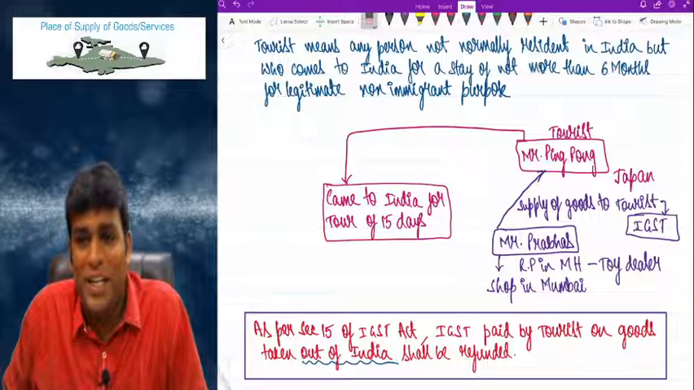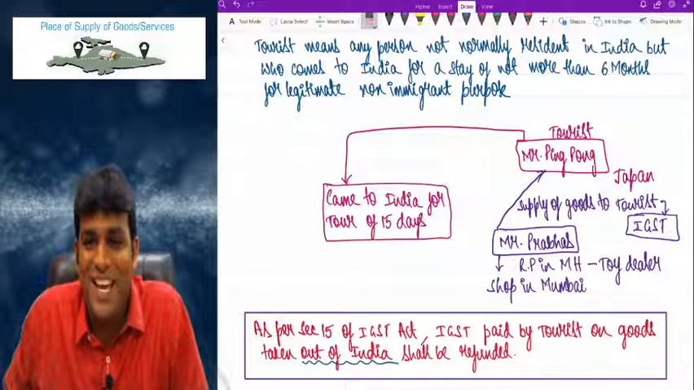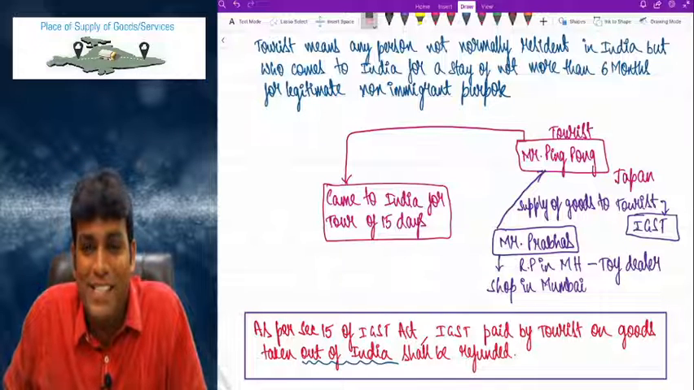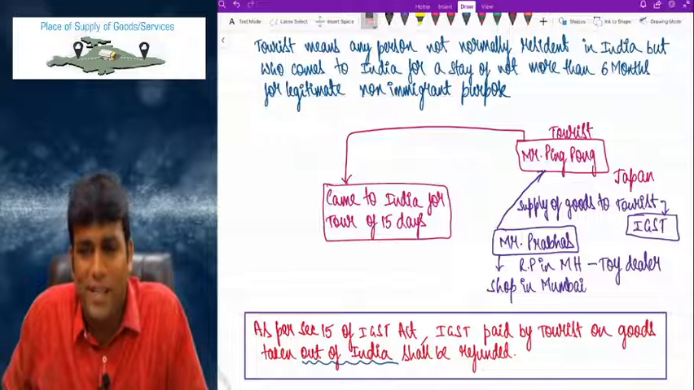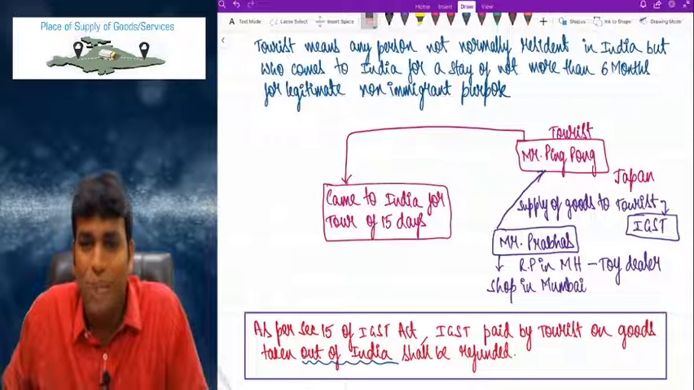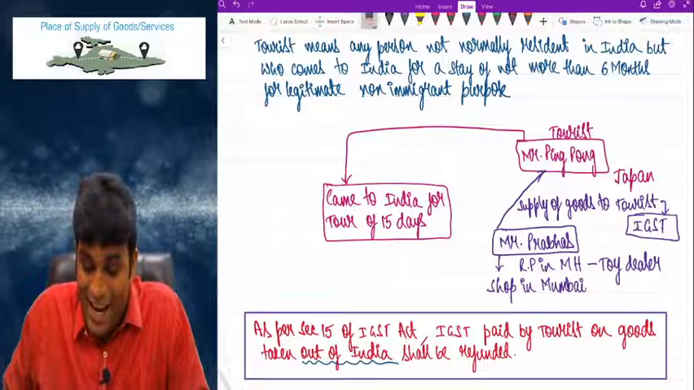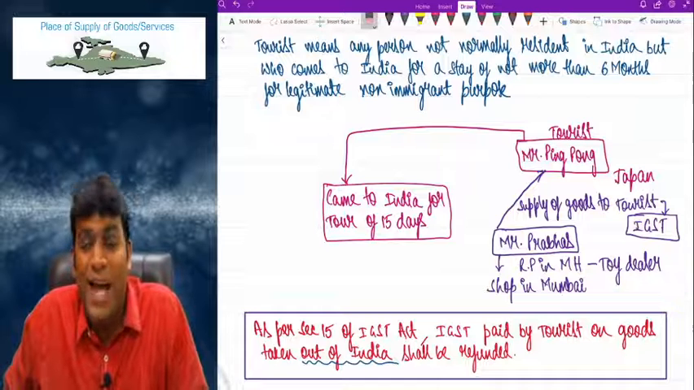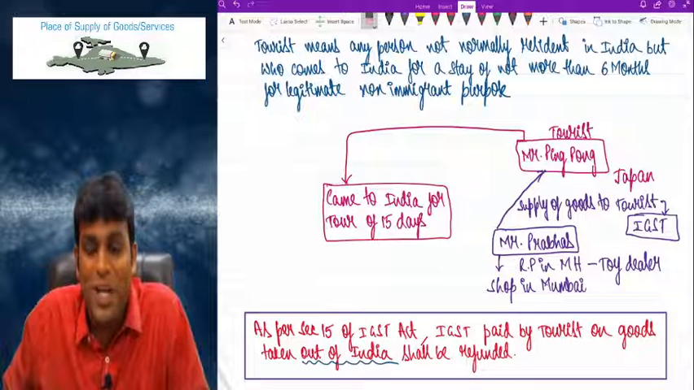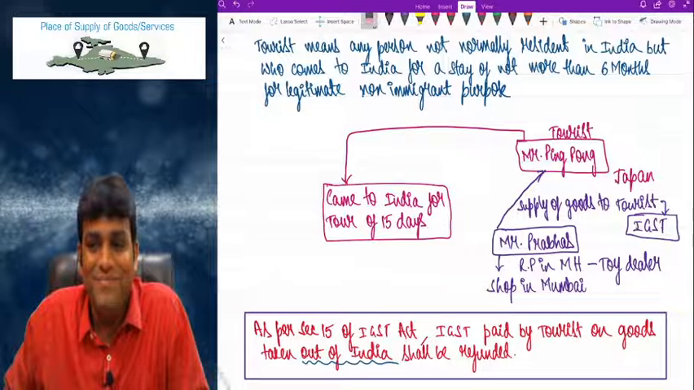Come on, write the point very clearly. Take the example of Ping Pong and also Prabhas. Prabhas is supplier, Ping Pong is recipient. And the example is that Prabhas is a toy dealer. Don't worry. We know who is Prabhas. And in the below box also you take it. As per section 15 of the IGST Act, IGST paid by a tourist on goods taken out of India shall be refunded.